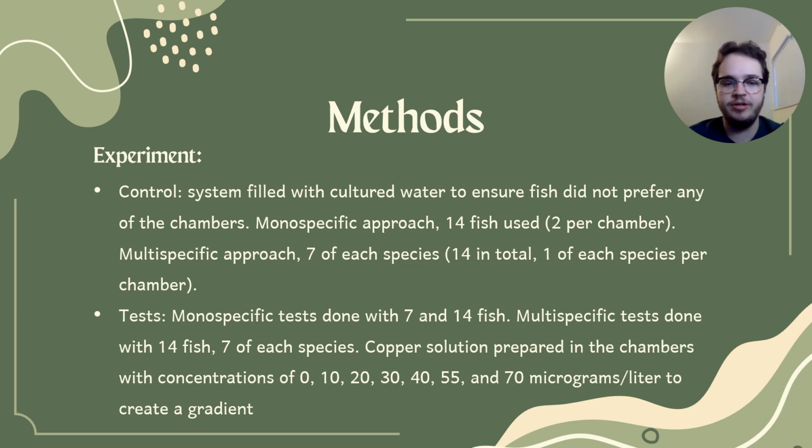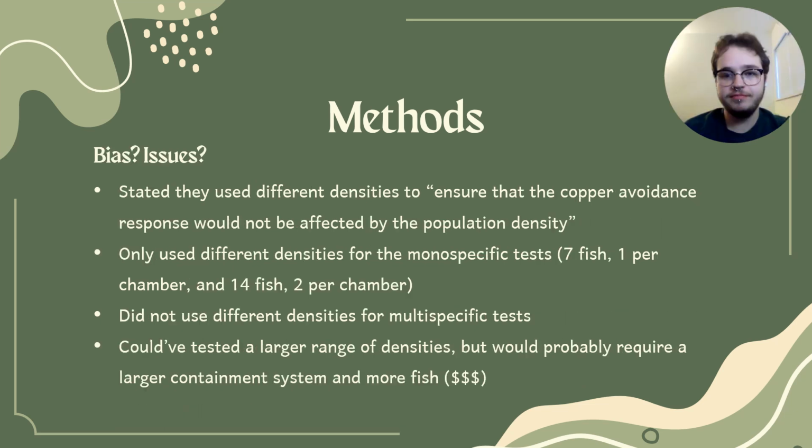And then when they were doing the contaminant tests, they performed the monospecific tests with two different densities, 7 and 14 fish, just to see if their responses were affected by population densities. And their multi-specific tests were done with 14 fish, 7 of each species, like in the control. And their copper solutions that they prepared were created at a concentration from 0 all the way up to 70 micrograms per liter, so one per chamber in the 7 chambers, and that created a gradient.